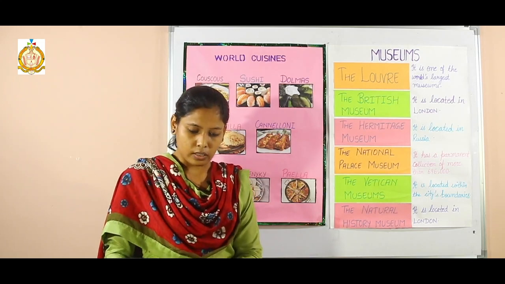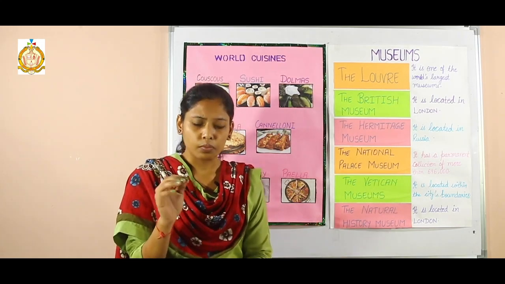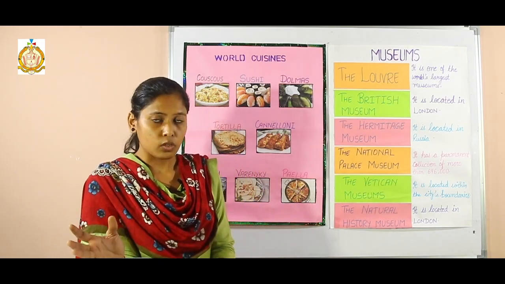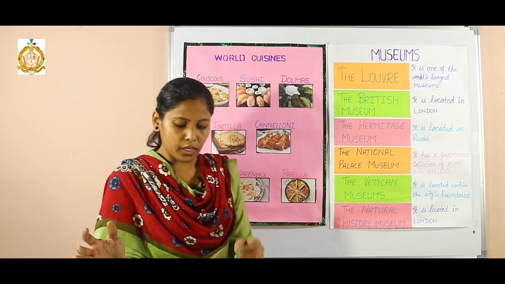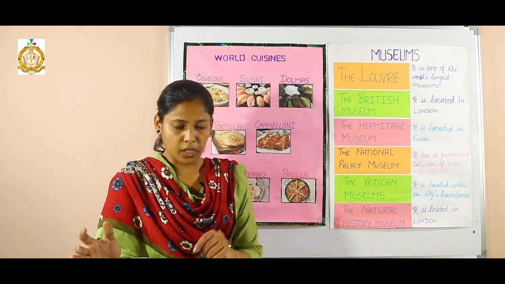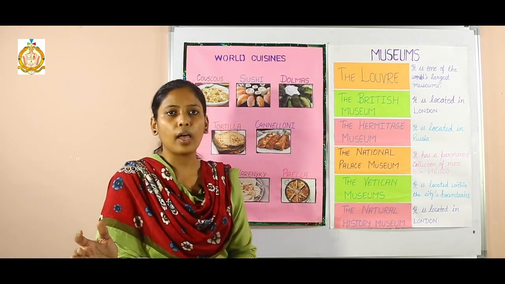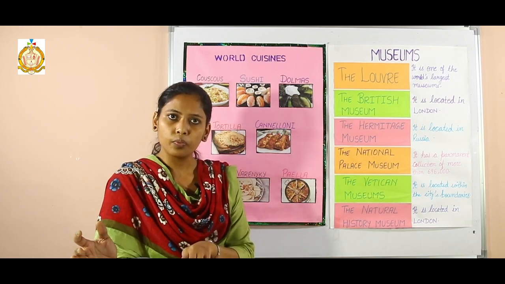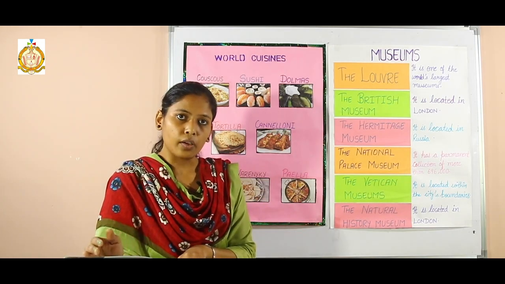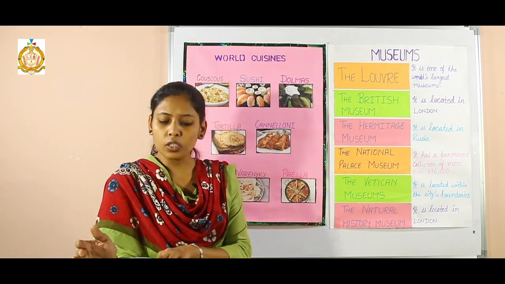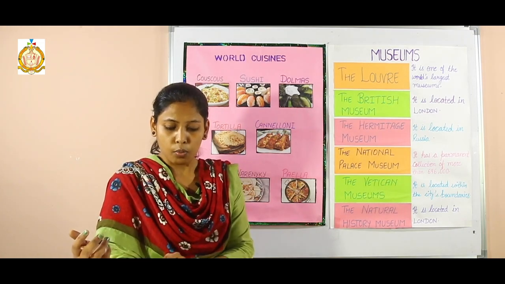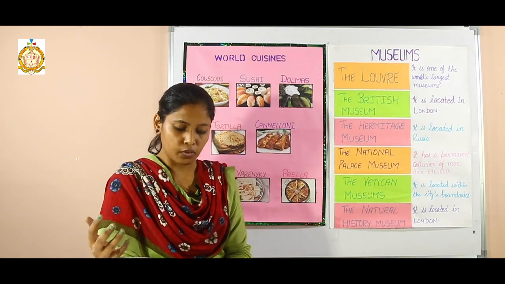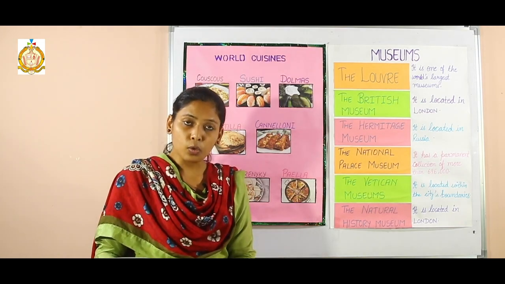Next one is polytheism. Poly stands for many. According to this belief, it is the belief in many gods, each of whom has a specific power. Most ancient religions of earlier days believed in this. Next one is agnosticism.